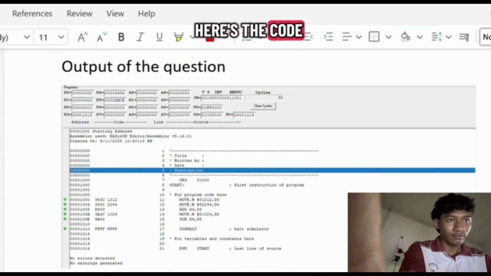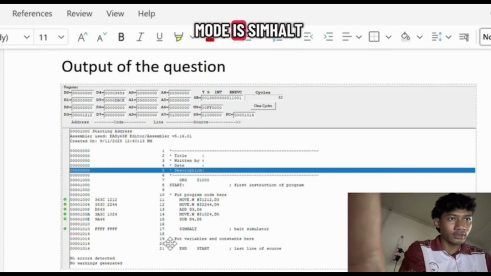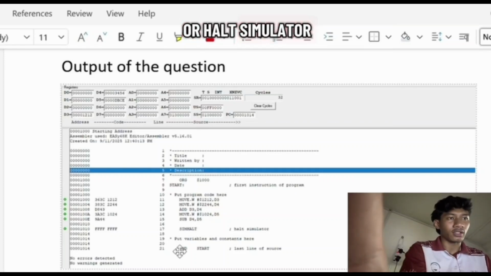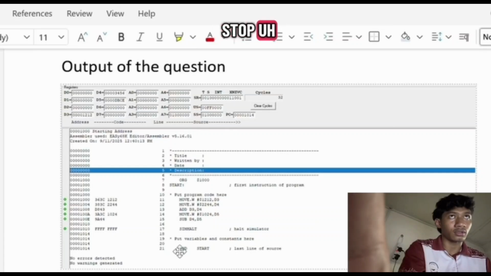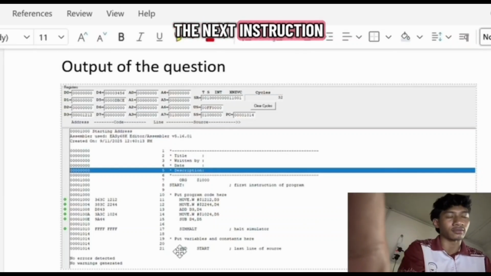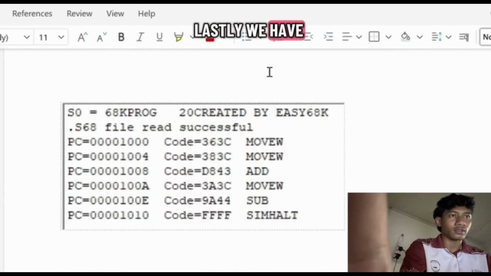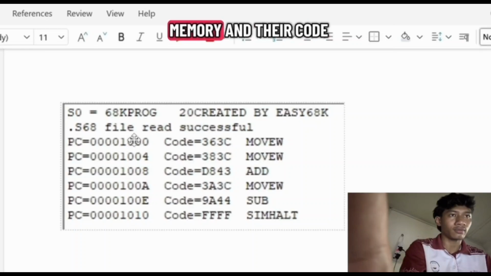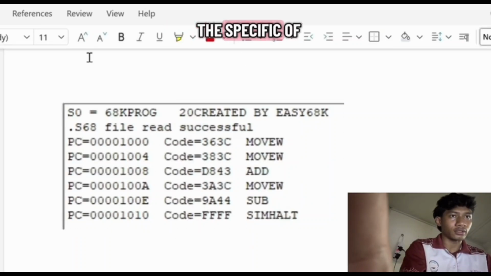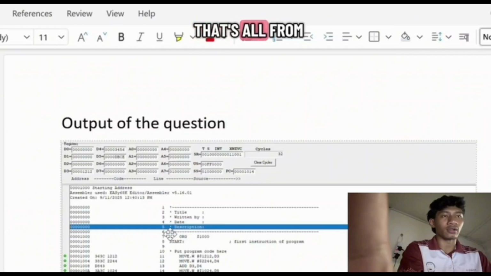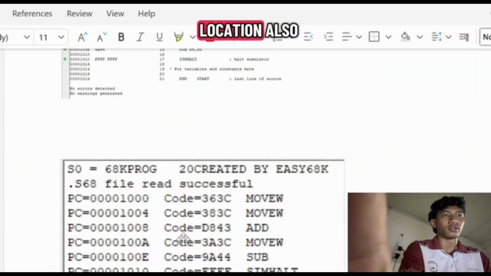1010. Here is the code, and the addressing mode is SIMHALT, or halt simulator. The function of halt simulator is to stop the program, and when the CPU reaches this SIMHALT, it will stop, which also avoids crashing the program. So lastly, we have the line with the location in memory and its code, and this is the specific location of the program. Okay, that's all from me about the coding, the output and the location.